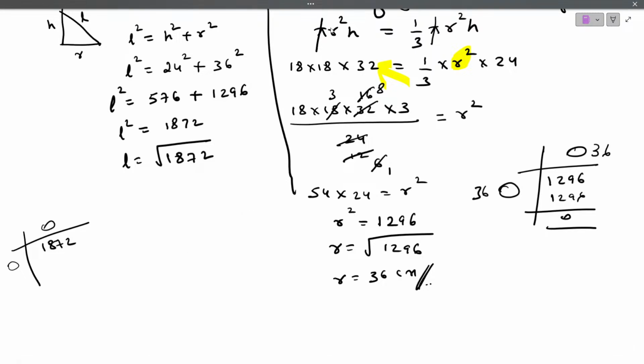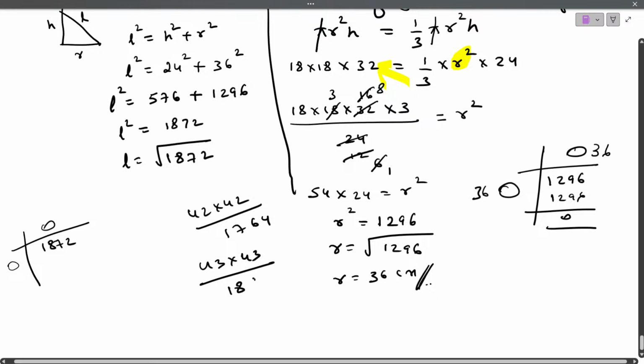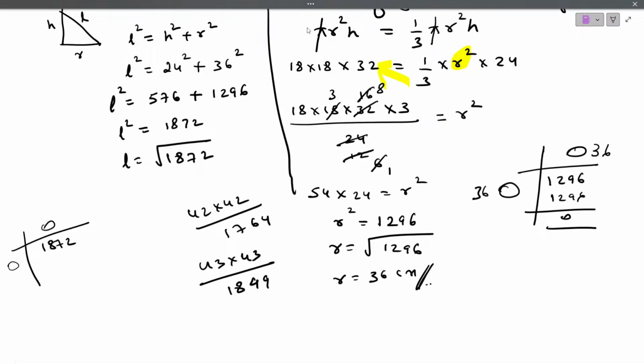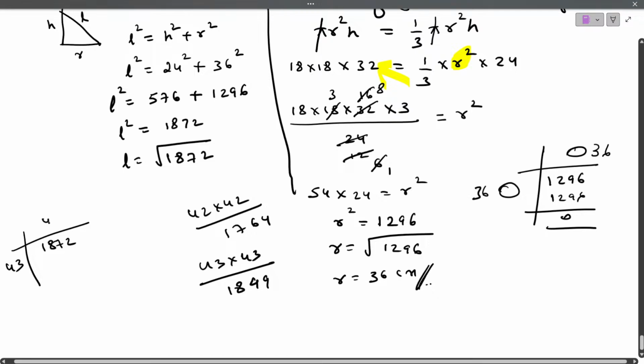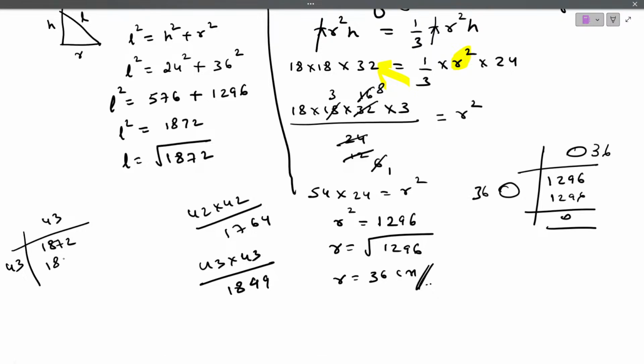42 into 42 is 1764. Okay. Check with 43 into 43. 1849. Yes. It is nearest to 1872. So we have to go with 43 into 43. 43 into 43 is 1849.